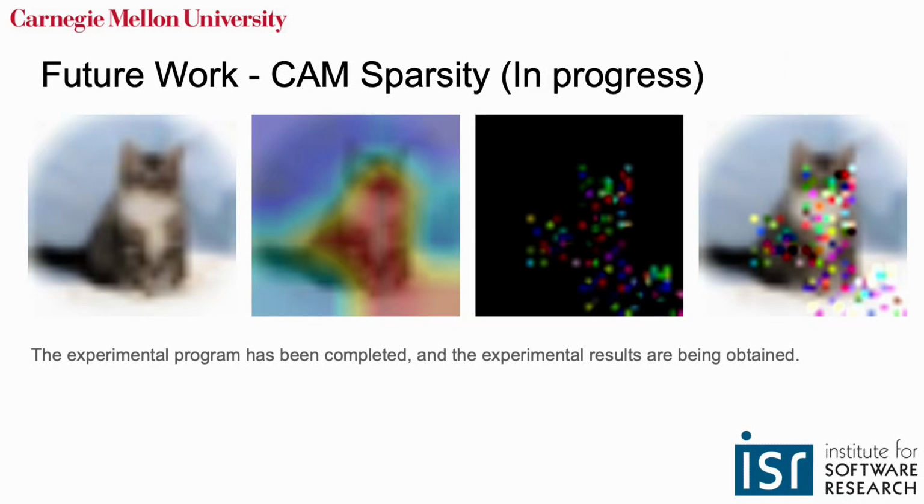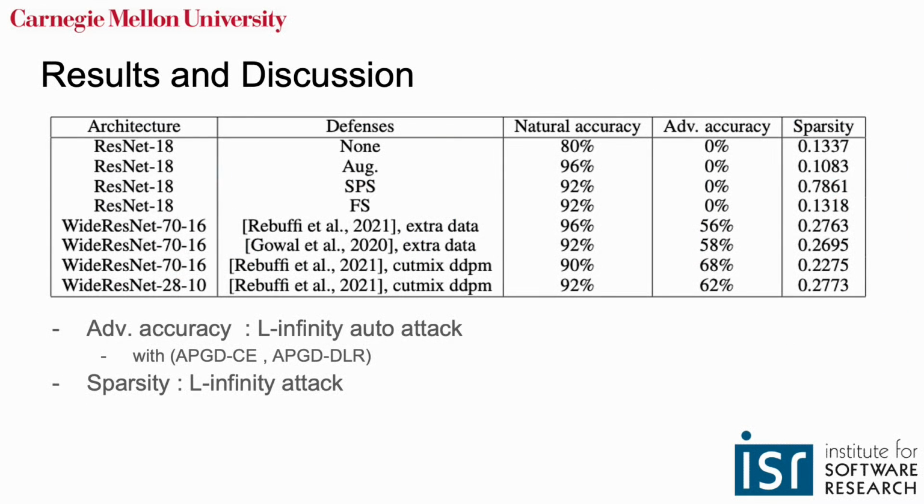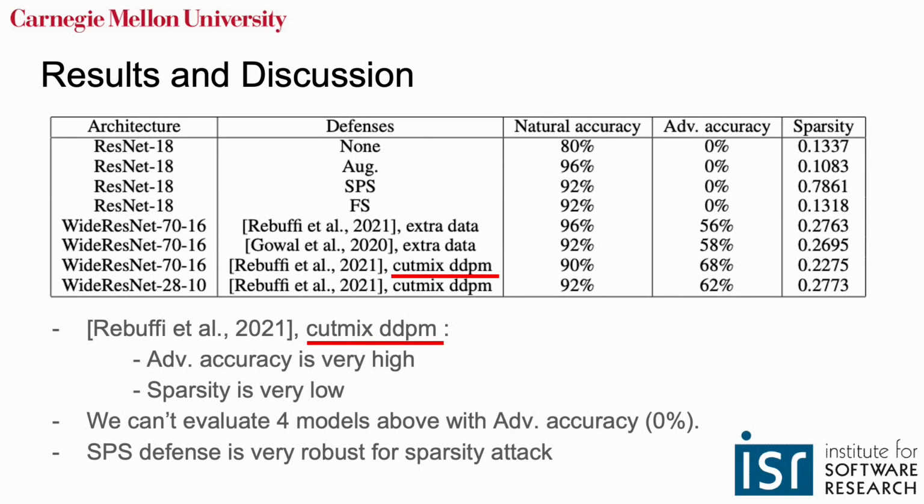The pictures are the result of the L infinity attack process when CAM sparsity is applied. Let's discuss our experiment. We measured the adversarial accuracy and our metric sparsity in the ResNet 18 and Wide ResNet. When measuring adversarial accuracy, two attack methods of PGD were used in our experiment. For each model, various defense methods such as augmentation, SPS, FS, and CutMix were applied.